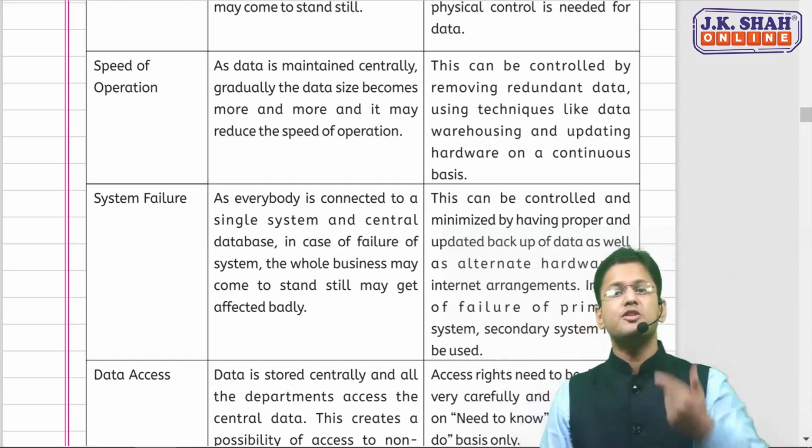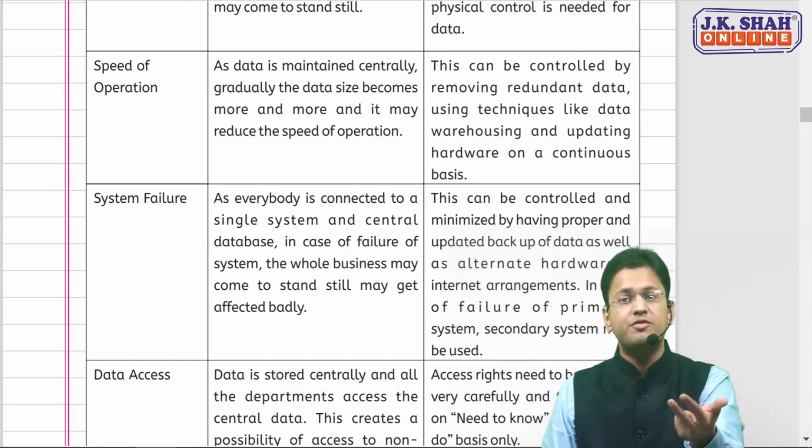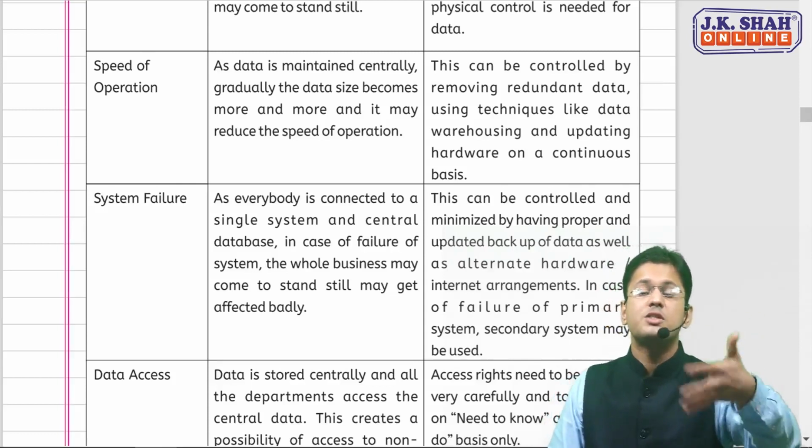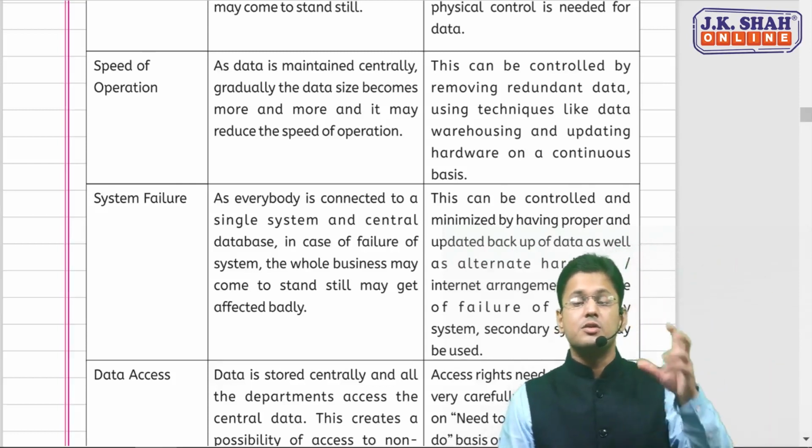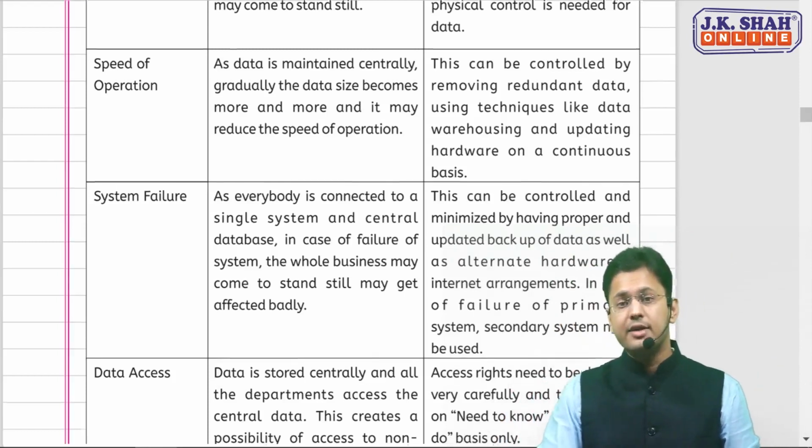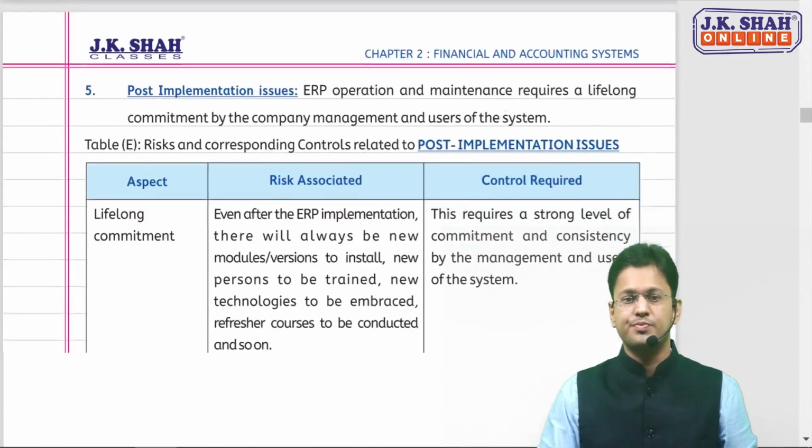There is insufficient funding. There's a problem of safety because unauthorized access can occur, and due to which the system can fail, and due to which the speed of operations can reduce. So these are the risks in implementation issues.